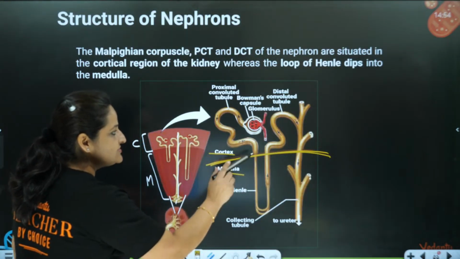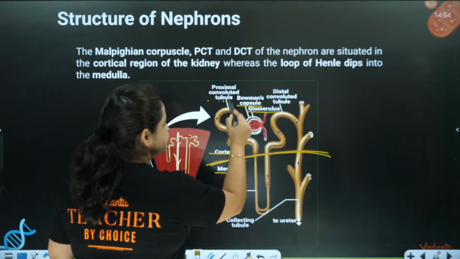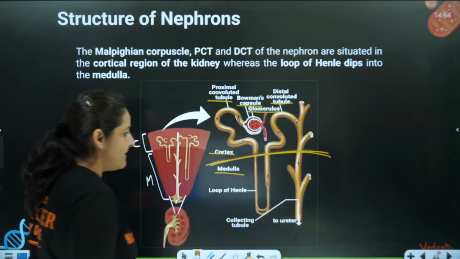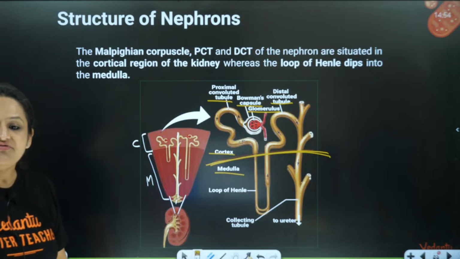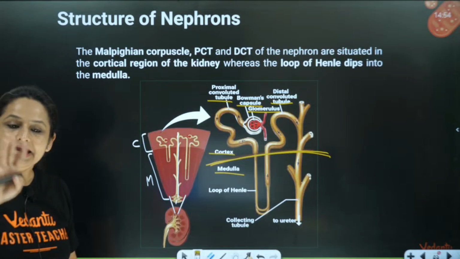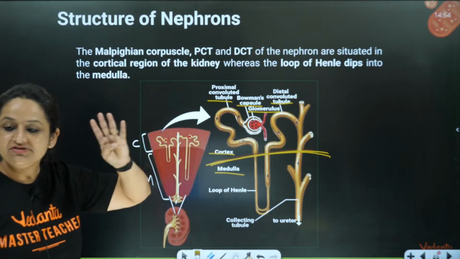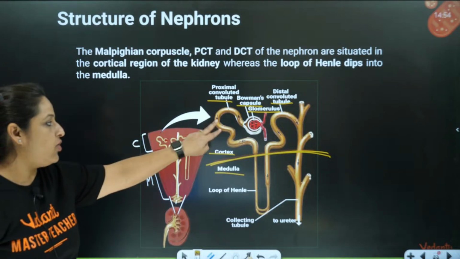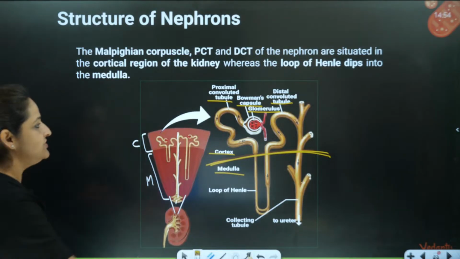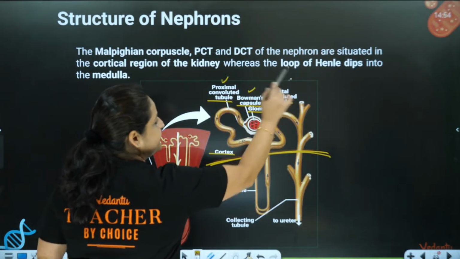See, always the glomerulus, the Bowman's capsule, the PCT and DCT, always these four things are present in the cortex portion. What four things? Glomerulus, Bowman's capsule, PCT and DCT.